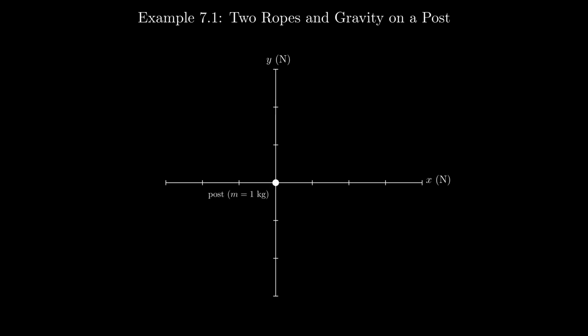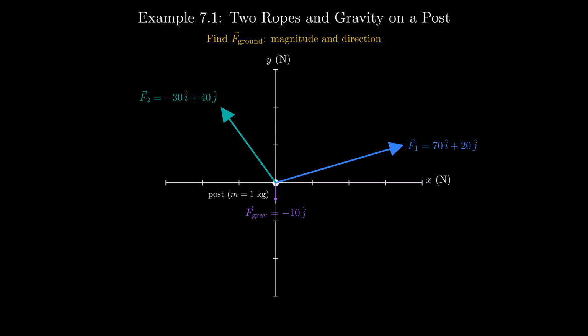Here is example 7.1. 2 ropes are tied to a post of mass 1 kilogram stuck in the ground. The ropes pull the post and the gravity pulls it down. We're given the rope forces as vectors in newtons. Force 1 is 70 newtons in the x direction plus 20 newtons in the y direction. Force 2 is negative 30 newtons in the x direction plus 40 newtons in the y direction. The gravitational force from the Earth is negative 10 newtons in the I direction, straight down. Our goal? Find the magnitude and direction of the force the ground exerts on the post.